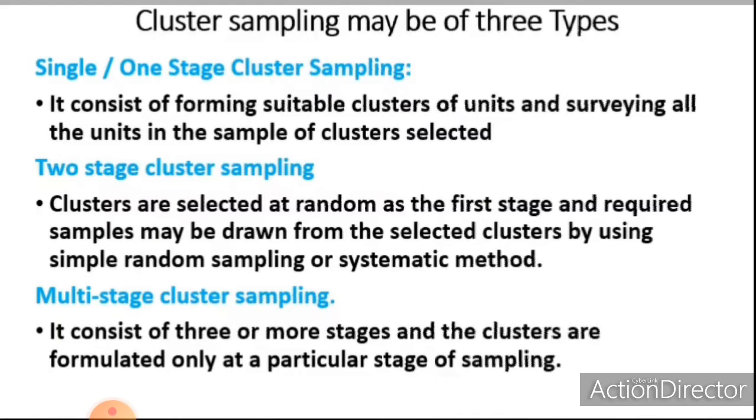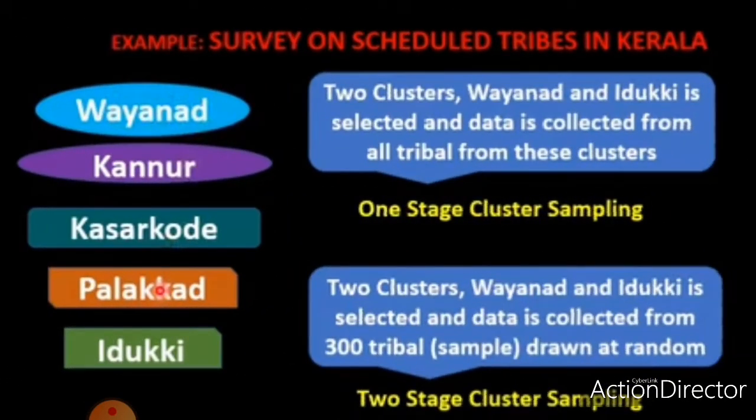Then another one is multi-stage cluster sampling. It consists of three or more stages and the clusters are formulated only at a particular stage of sampling. It will be discussed later under the head multi-stage cluster sampling. For example, a survey on scheduled tribes in Kerala can be conducted by using cluster sampling.